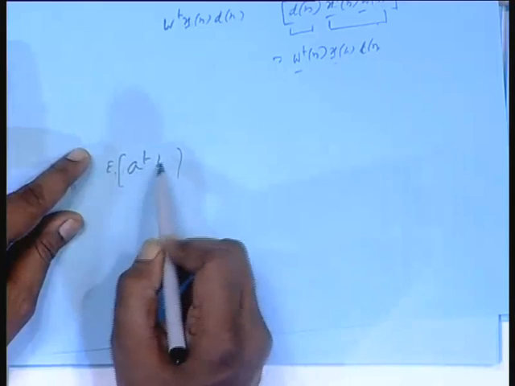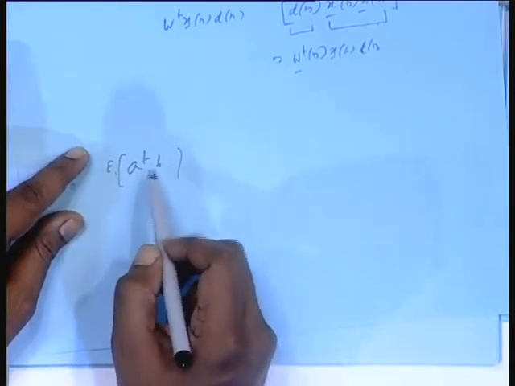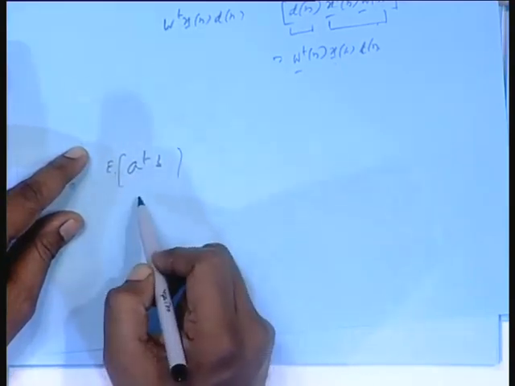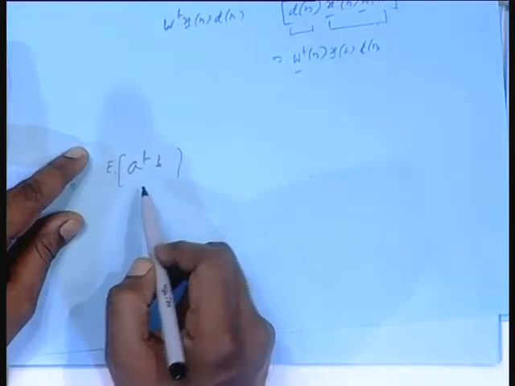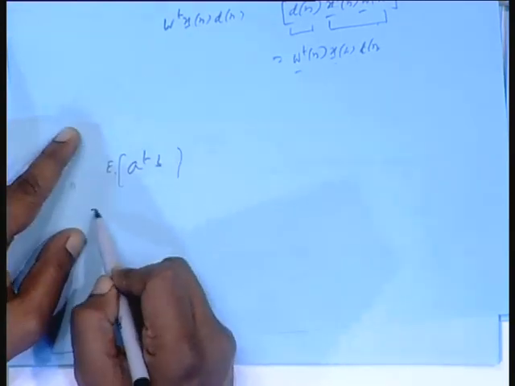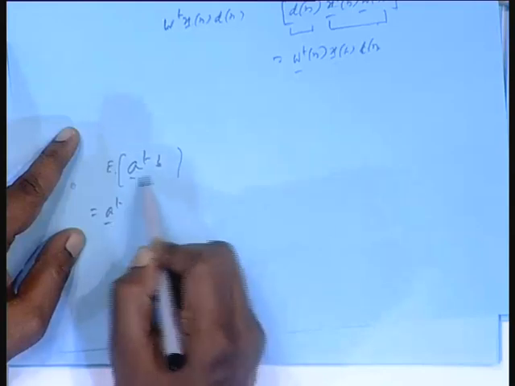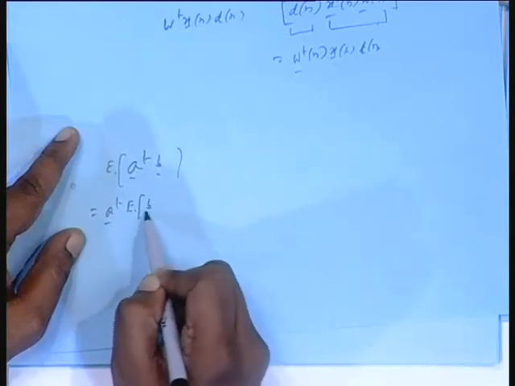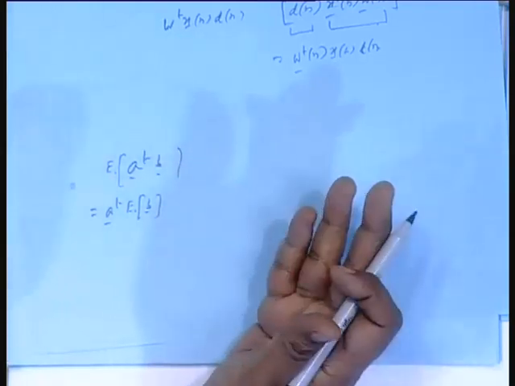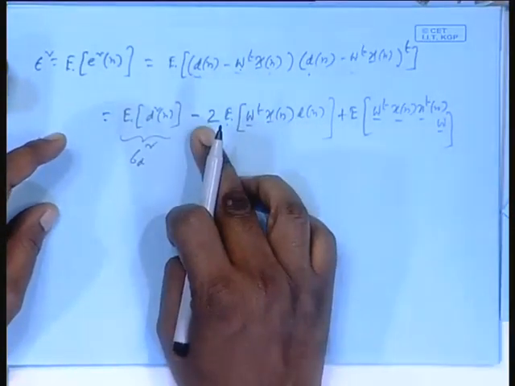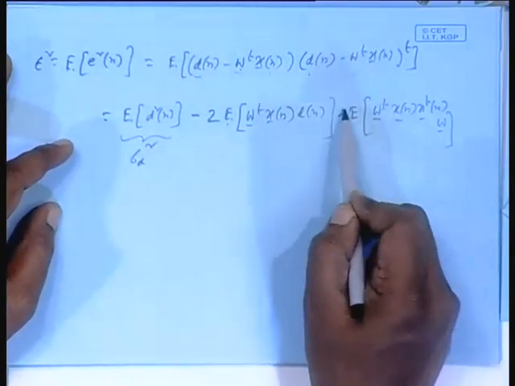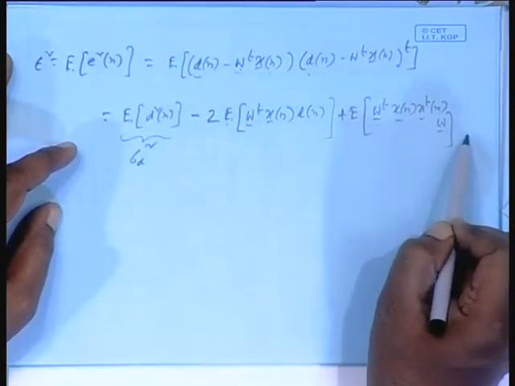One way is to multiply all the elements term by term, add, and apply E, but constants remain constant. So you will get the same thing if you take out A transpose, do the expectation first, and then multiply by A transpose. So W transpose can come out here, similarly W transpose can come out here, and this W can go out here.